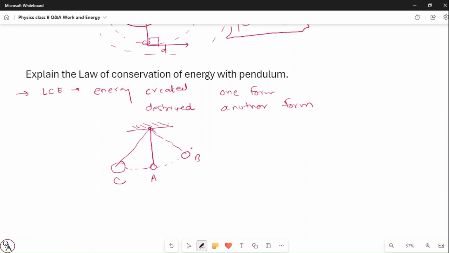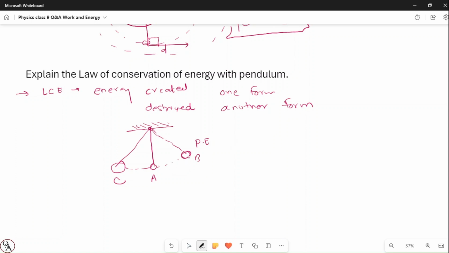When the pendulum stops at the extreme position, the kind of energy the bob has is potential energy, because when the object stops, the energy saved in that bob is potential energy.